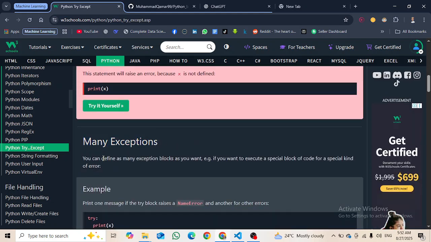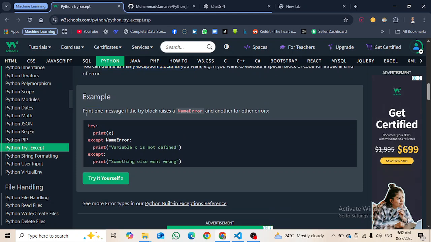Many exceptions: you can define as many exception blocks as you want. For example, if you want to execute a special block of code for a special kind of error, it means that print a message if the try block raises a NameError, and another message for other errors.